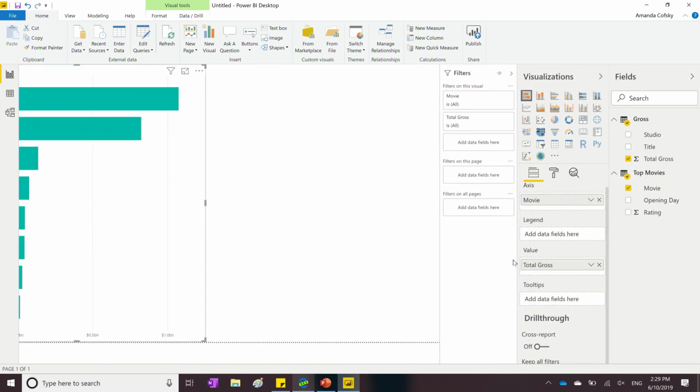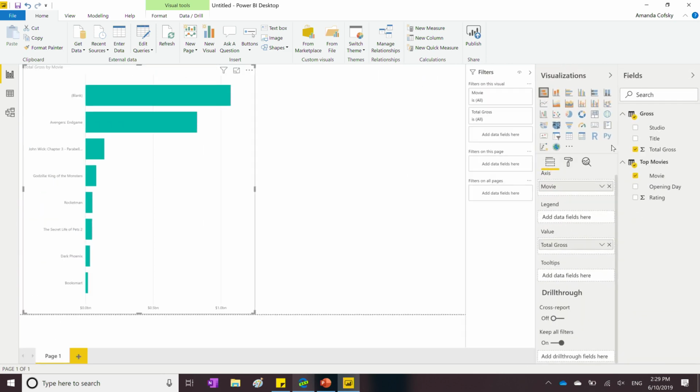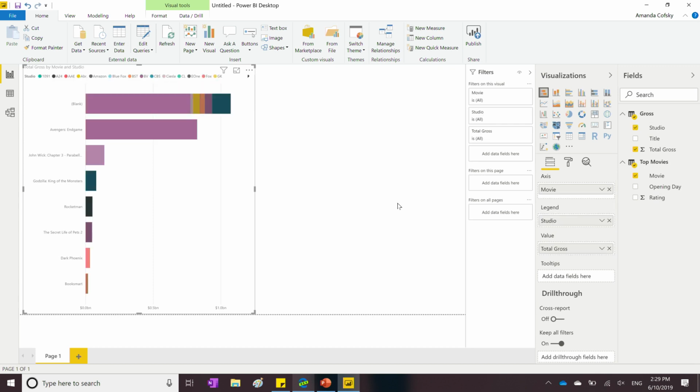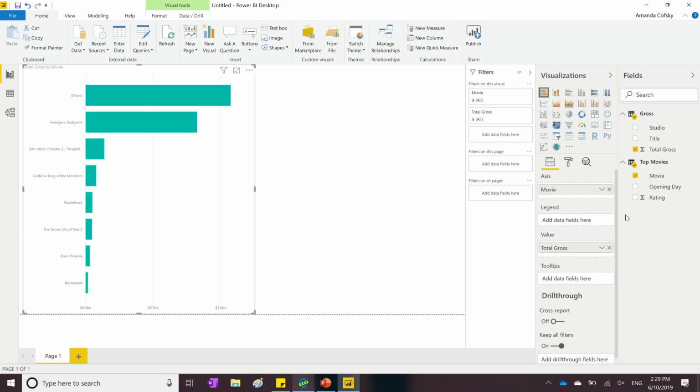I could also add things, say if I wanted the studio to color the chart, I could add that to the legend, and it will automatically apply the colors to that chart. So it's drag and drop into the bucket that you want the field to go into, and that's all you need to do to create your visuals.